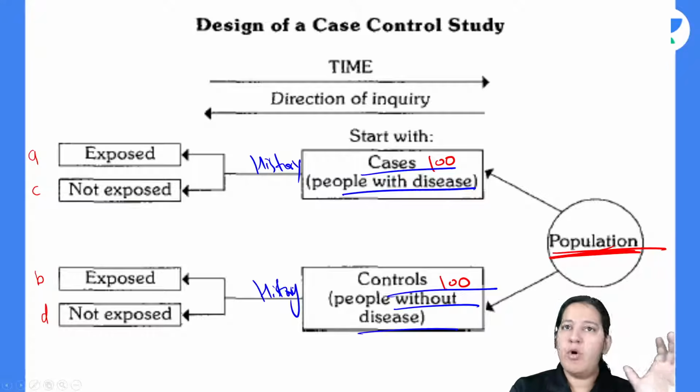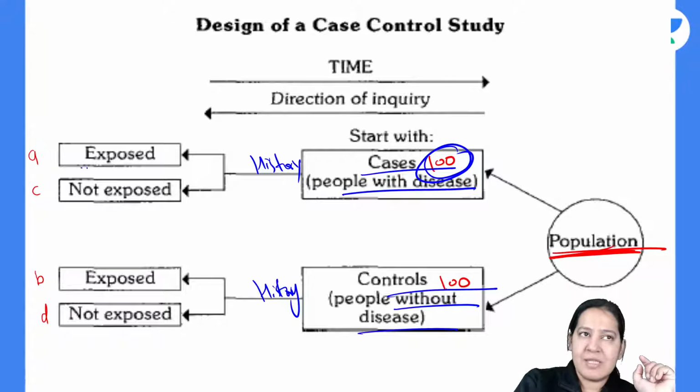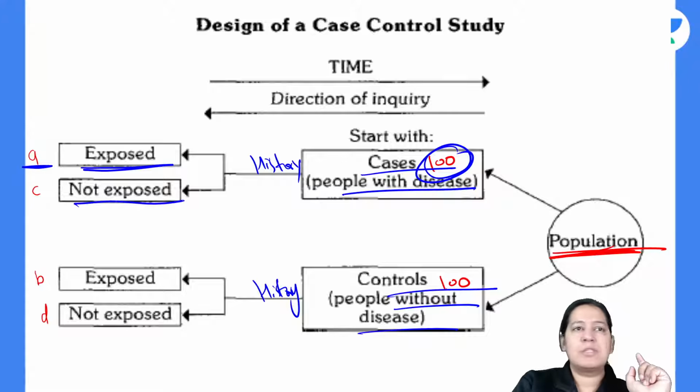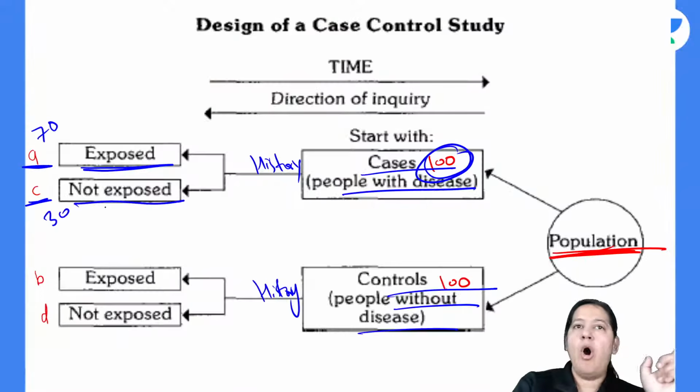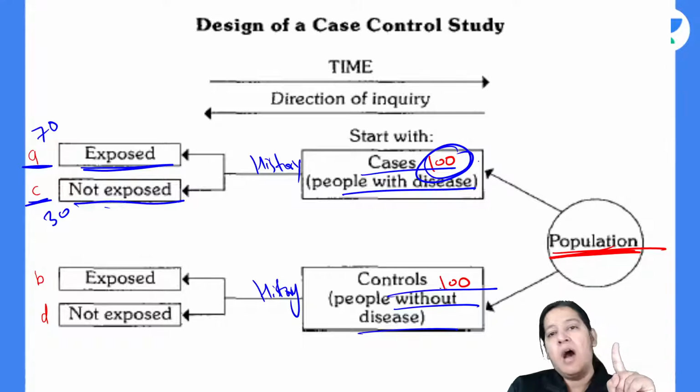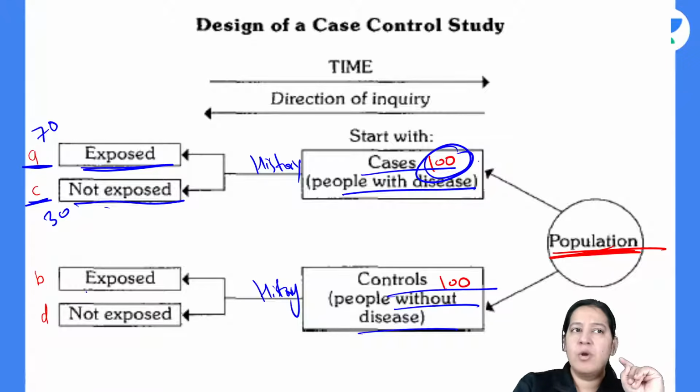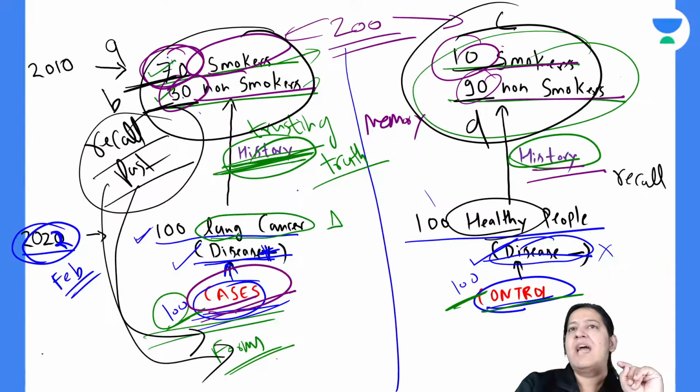So whether you smoke, yes or no. Among these 100 cases, some of them are smoking, that is exposed. Call this category A. And these are non-exposed, call this category C. So it is 70 in our example, and 30 in our example. But all have lung cancer, right? Among the controls, there are some persons who smoke. In our example, it is 10. And there are some persons who do not smoke. In our example, it is 90.